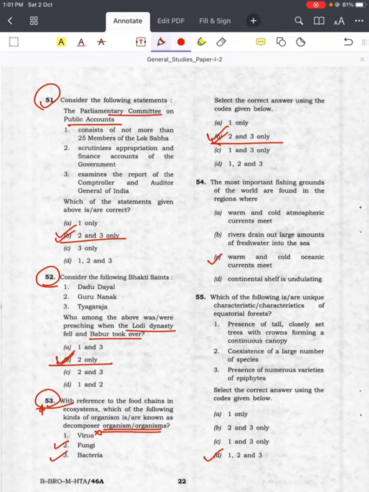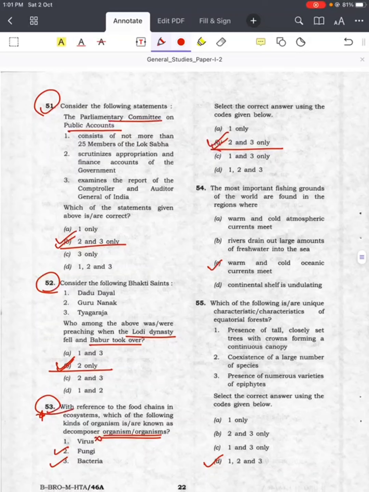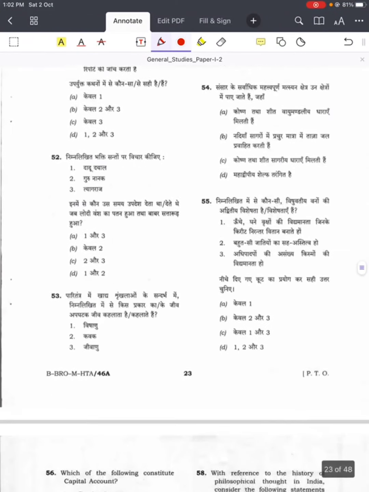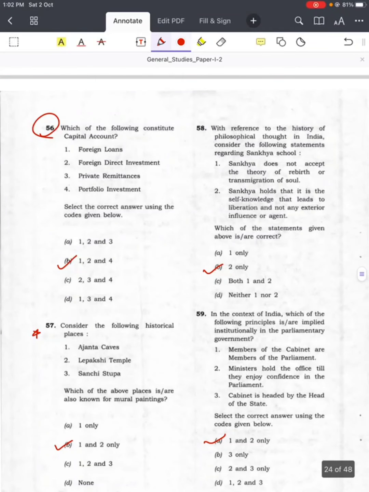Bacteria and fungi are decomposers. Question number 54, most important fishing ground, answer is C. Question number 55, equatorial forest, answer is D, 1, 2, 3. Question number 56, capital account, answer is B, 1, 2 and 4.